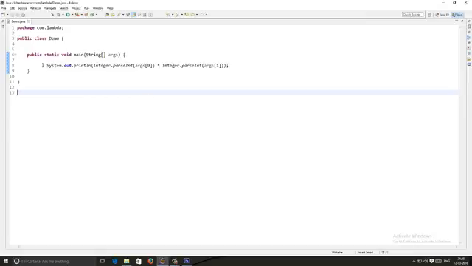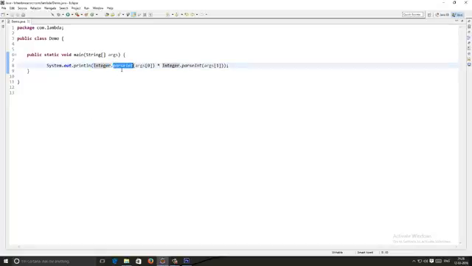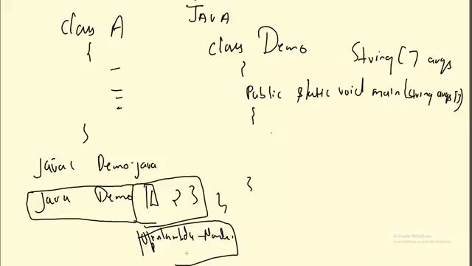Now what is this Integer.parseInt? parseInt is a method which is available in the Integer class. Did I create an object of Integer? No, right? I am invoking that through the class name itself. So looking at the code itself, we need to understand whether it's a non-static method or a static method. That's what we need to understand here. Java also maintains some conventions. The conventions would be something similar to this.